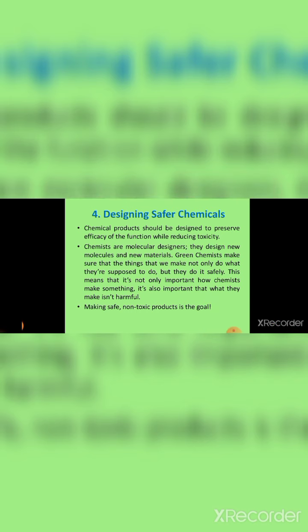This means that it is not only important how chemists make something, it is also important that what they make is not harmful. That is designing safer chemicals.